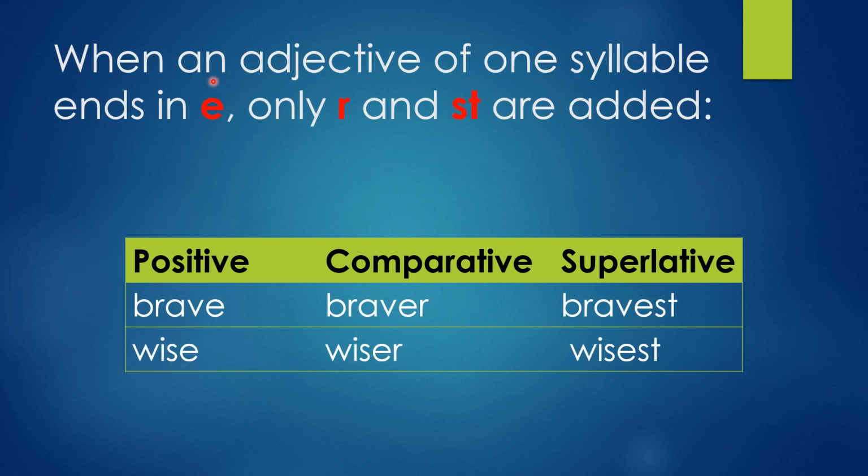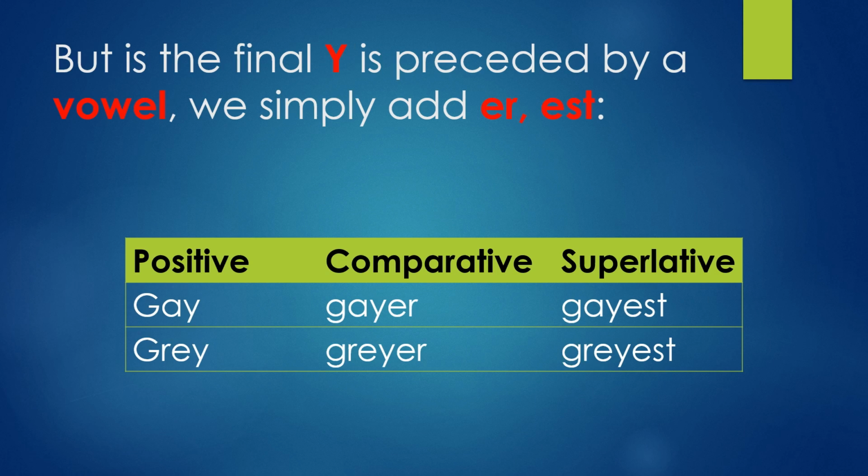Adjective. When an adjective of one syllable ends in E, only R and ST are added. See here, when an adjective ends with E, then we have to add R in the comparative degree and ST in the superlative degree. Actually, we have to add ER and EST, but E is already there, so we are adding only R or ST at the end of the adjective in the comparative and superlative.